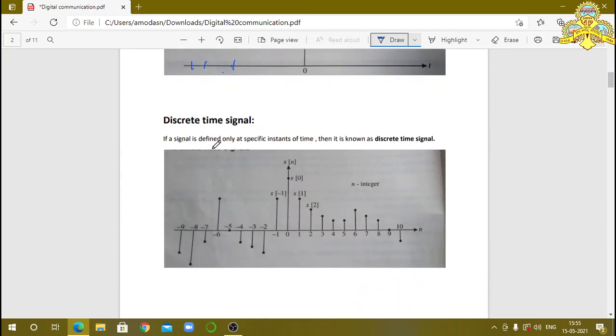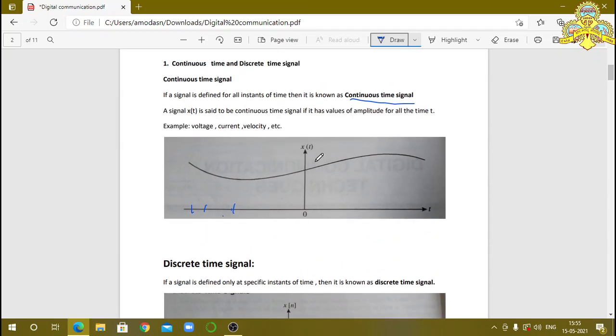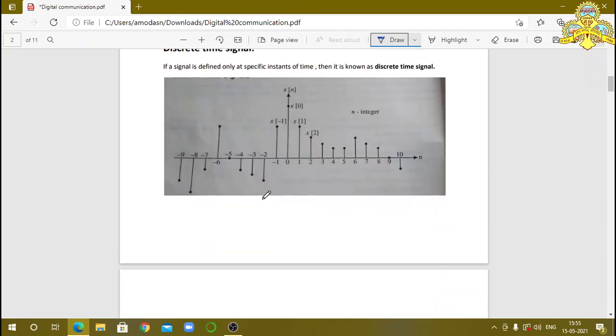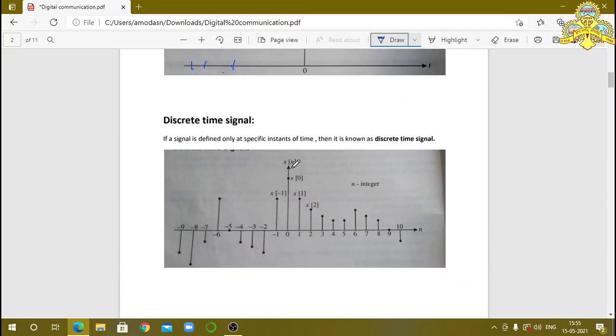Discrete time signal means there are no continuous variations or continuous values. We have a particular discrete set of values. You observe here the signal is indicated by x of t, x with a bracket t. X of t indicates the continuous time signal. But if it is a discrete time signal, then it is indicated by x of square bracket n. This n indicates the integer.